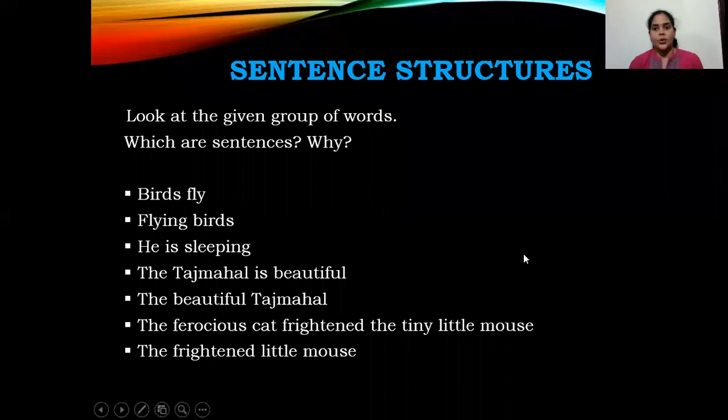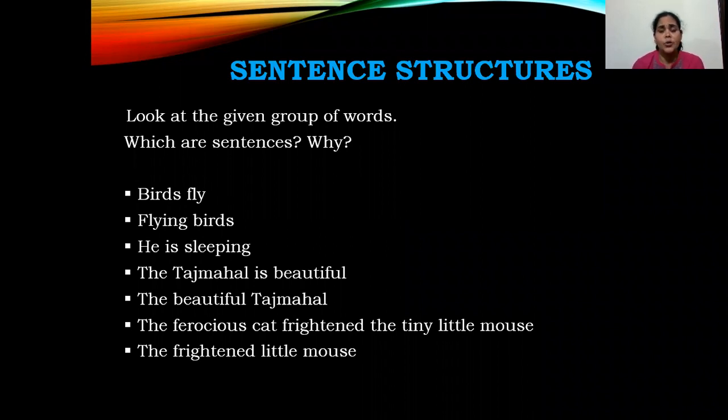Okay, students, let's go ahead with a new topic called sentence structures. Look at the examples I've given on the screen. Look at the given group of words. Which are sentences? Why? Birds fly, flying birds. He is sleeping. The Taj Mahal is beautiful. The beautiful Taj Mahal. The ferocious cat frightened the tiny little mouse. The frightened little mouse. All these are sentences which have meaning.